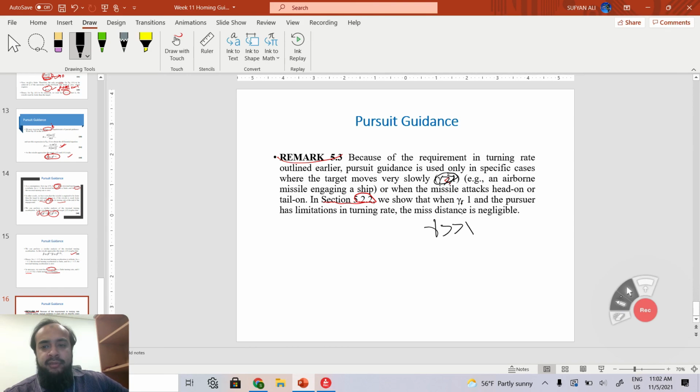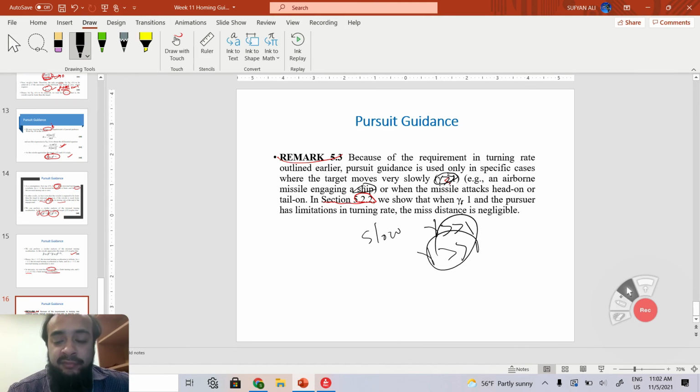For example, an airborne missile engaging a ship: the ship is moving very slowly, gamma is much greater than 1, meaning the pursuer's velocity is much higher, or the missile attacks head on or tail on.